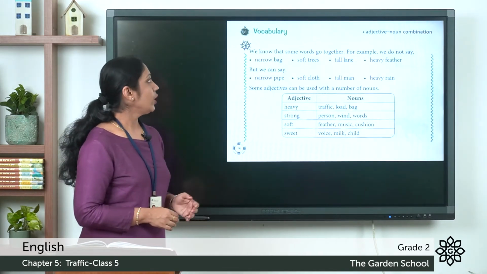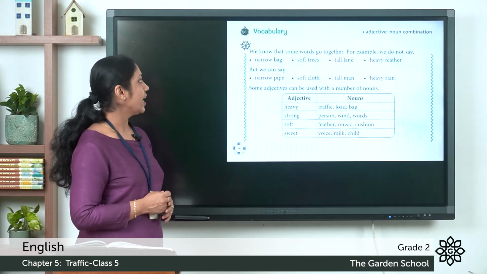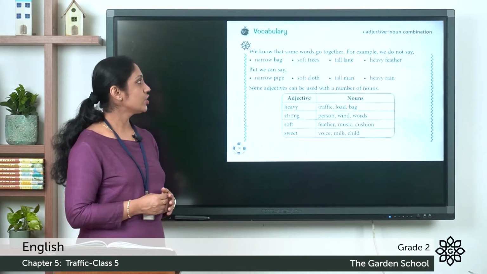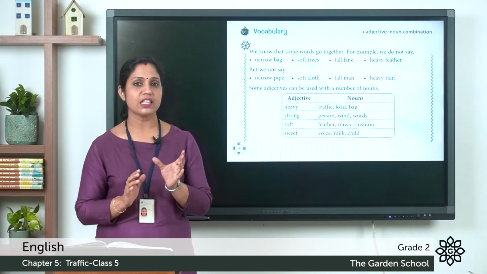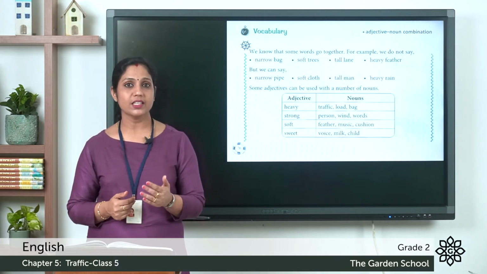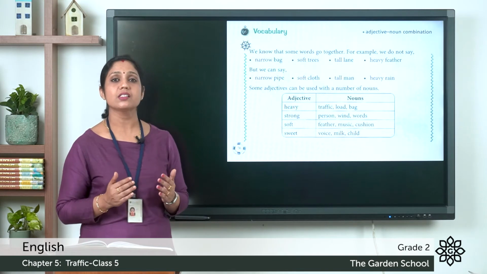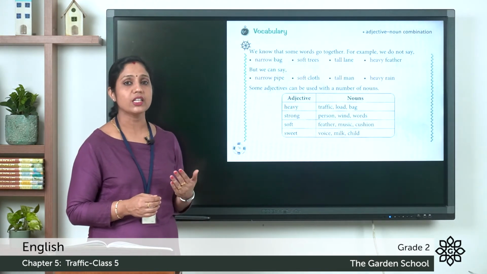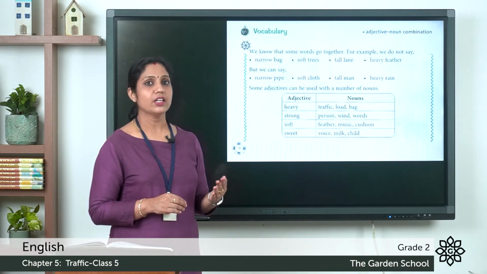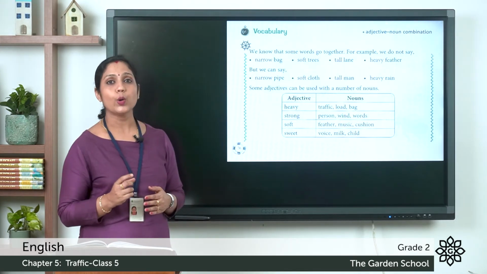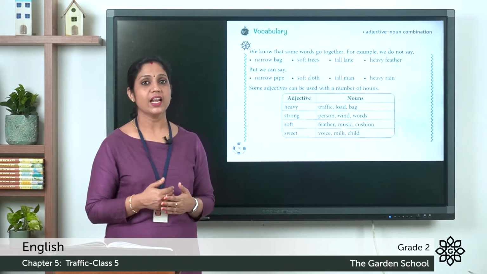Let's see. We know that some words go together. For example, we do not say narrow bag, soft trees, tall lane, heavy feather. So we have to use an adjective before a noun, and some two words go together, but some words do not go together. For example, we cannot say a narrow bag. That is wrong. Soft trees, we cannot say soft trees. Tall lane, heavy feather, this is not correct. Instead, we can say a narrow pipe, soft cloth, tall man, heavy rain. So we can say like this.